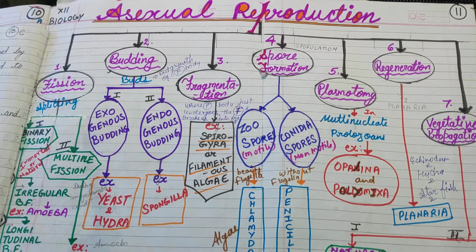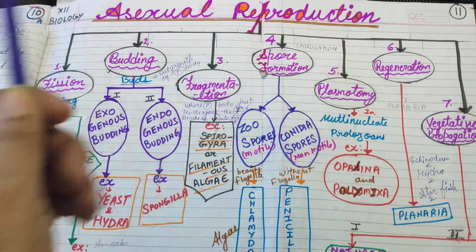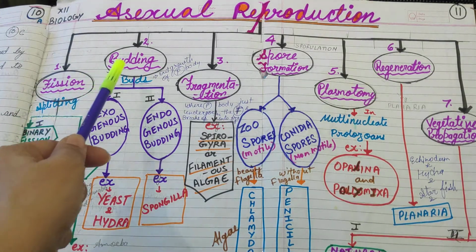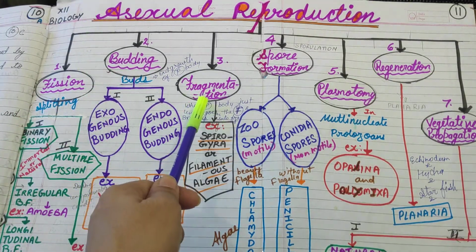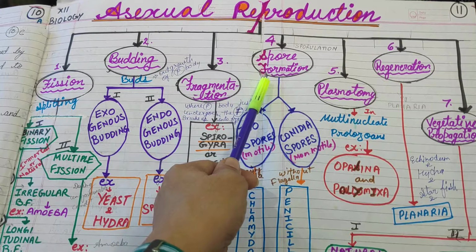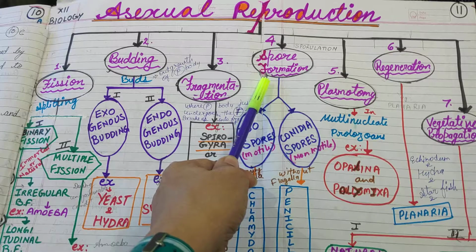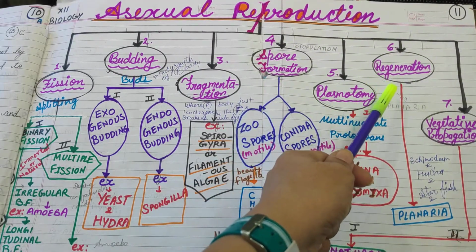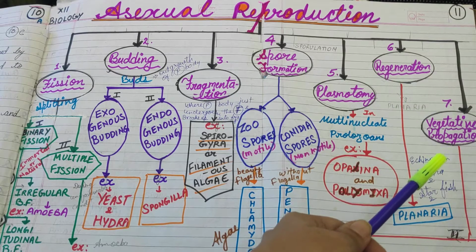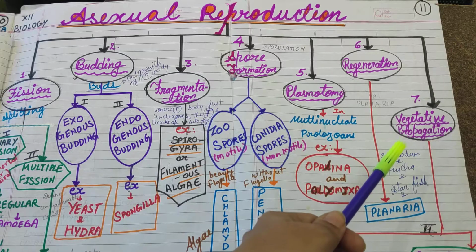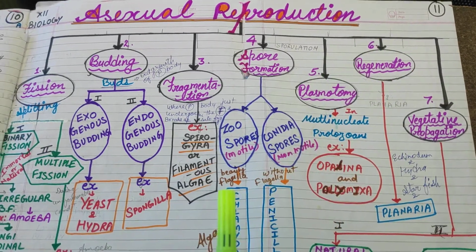The modes of asexual reproduction are of different types. First is fission, second is budding, third one is fragmentation, fourth one is spore formation, or we can say sporulation, and plasmotomy. Next one is regeneration, and last one is vegetative propagation, or we can say vegetative reproduction in plants.